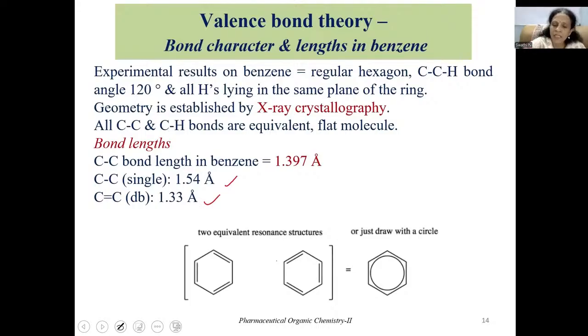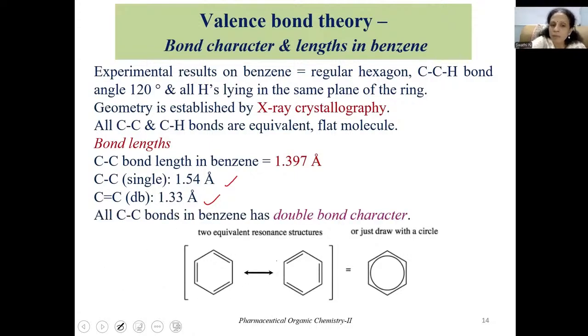As per the Kekulé structures of benzene, this benzene is supposed to have 3 single bonds and 3 double bonds. But there is no carbon-carbon single bond accounted in the structure of benzene as per X-ray crystallographic study. That means all carbon-carbon bonds in benzene have double bond character, which can be exactly reflected through its resonance hybrid. In case of the resonance hybrid, we write a hexagon with a circle inside it, a circle which is covering all the carbon atoms. It means that all the carbon atoms have double bond character.